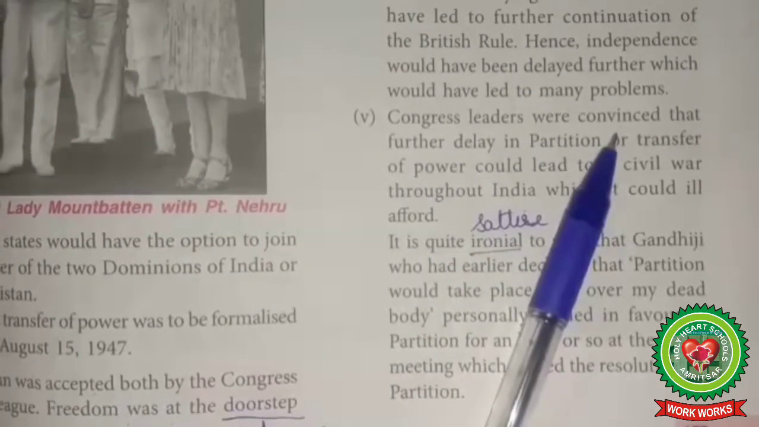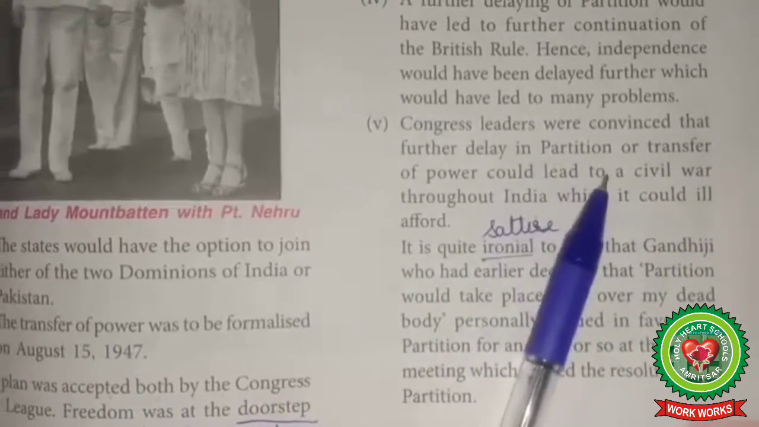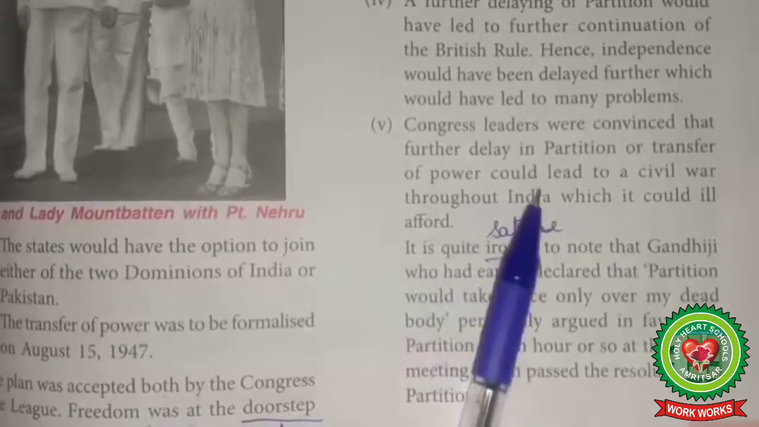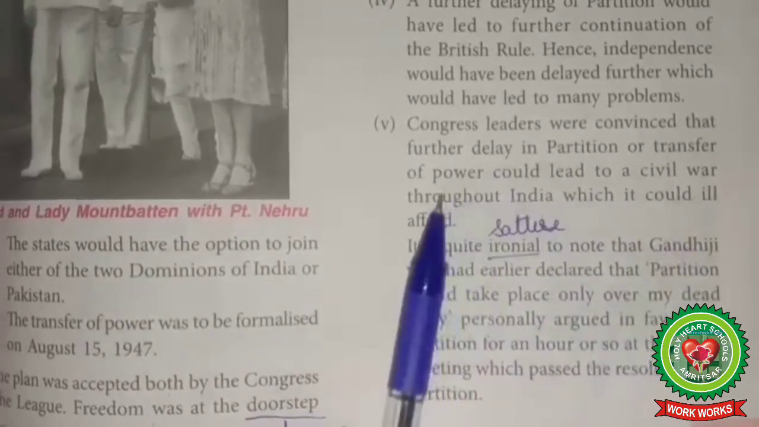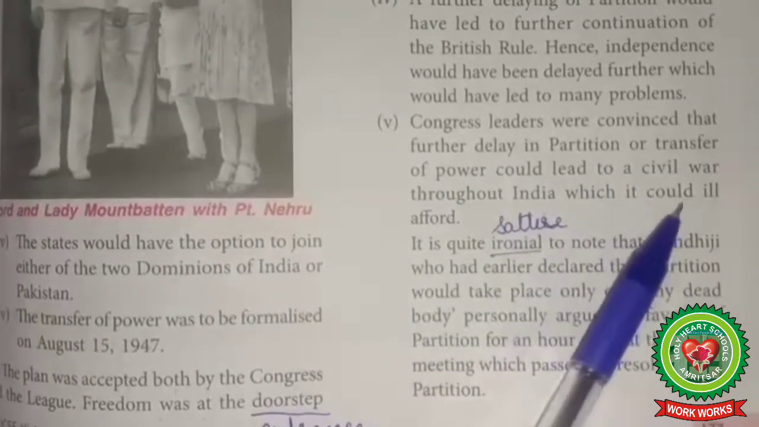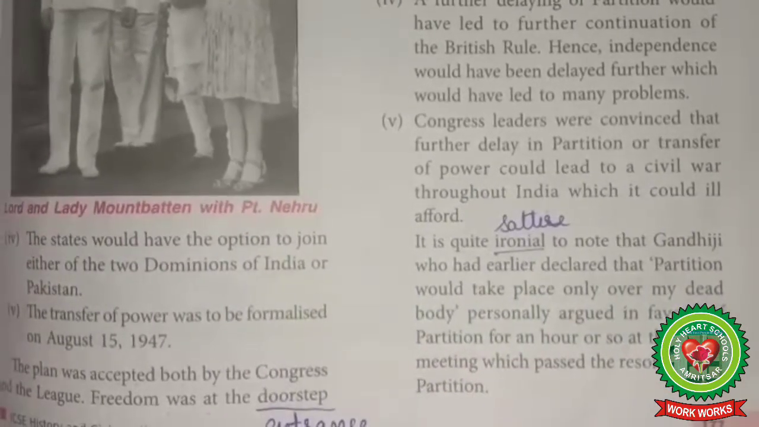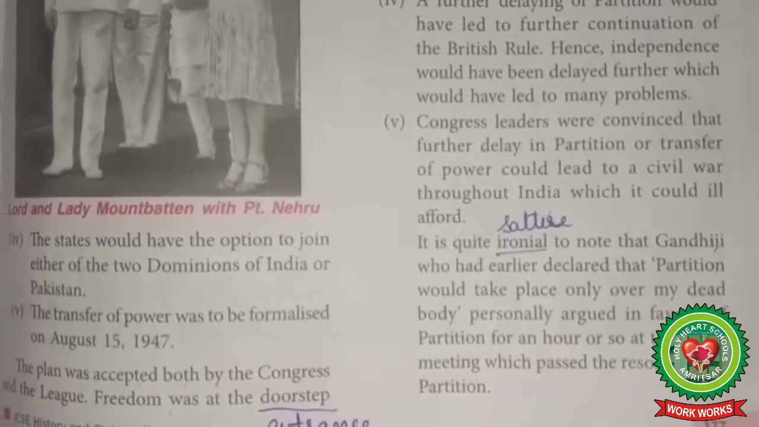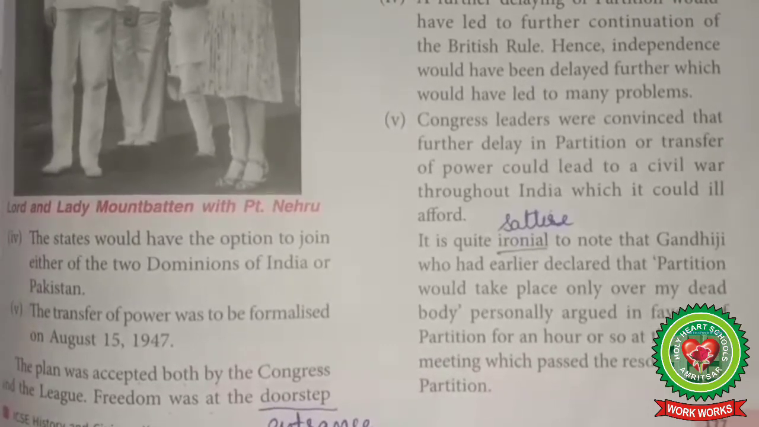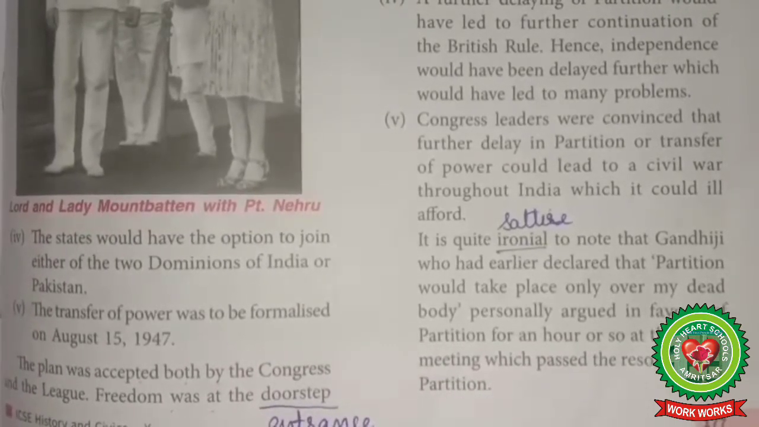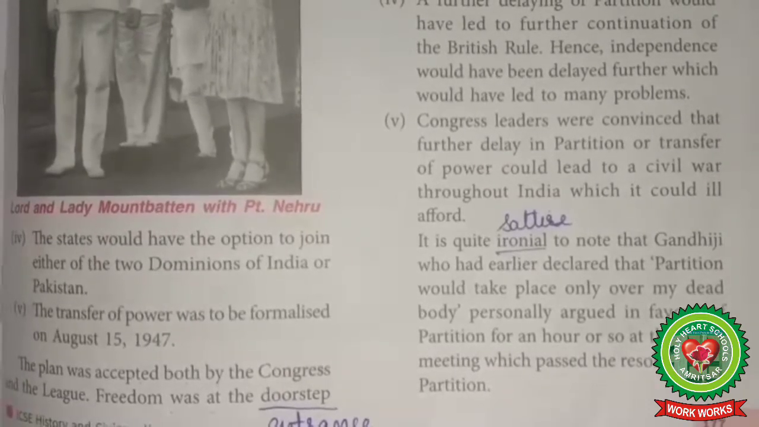Congress leaders were convinced that further delay in partition or transfer of power could lead to a civil war throughout India, which it could ill afford. The Congress leaders were convinced that further delay in the transfer of power could find India in the midst of a civil war.